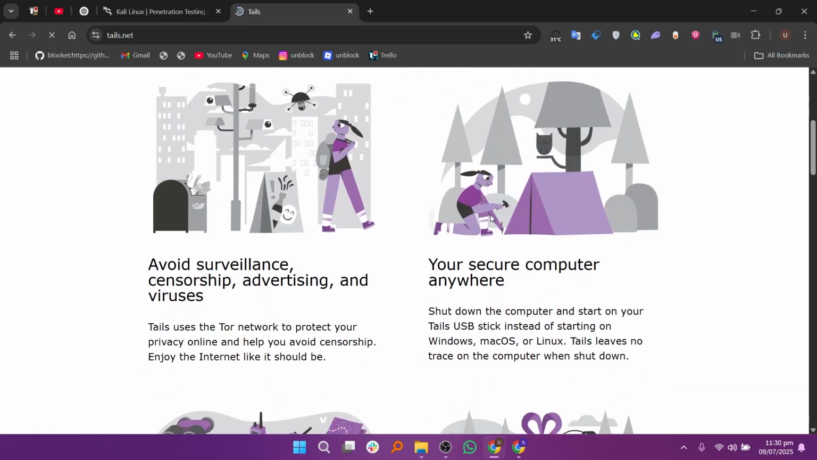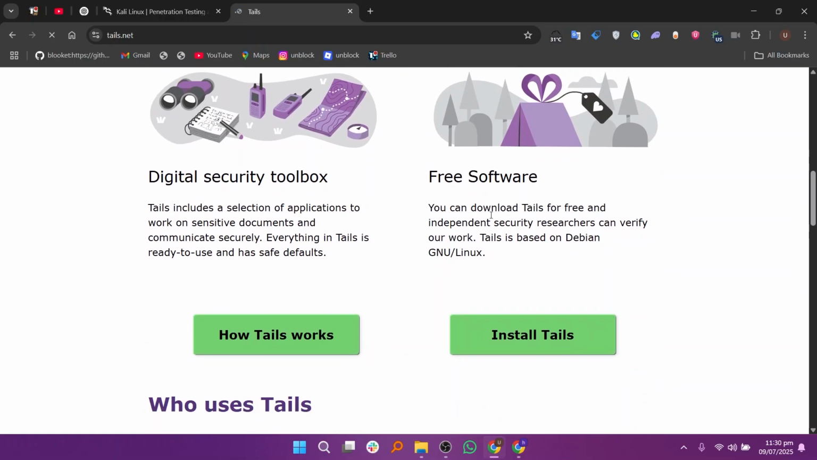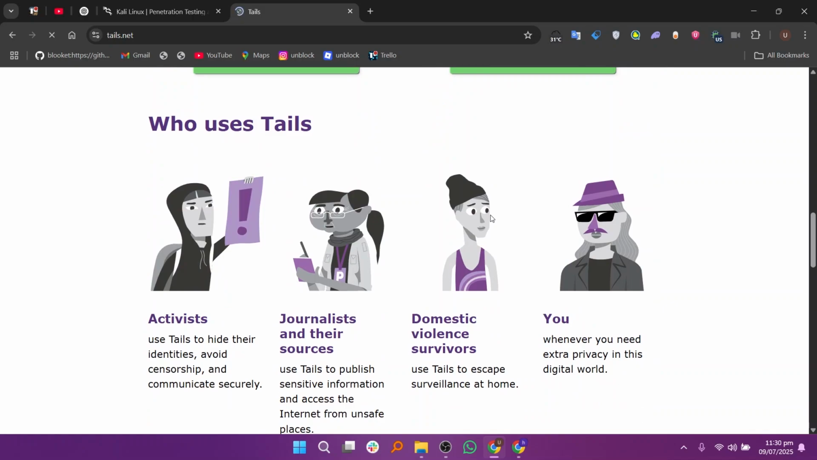Tails also includes secure tools like encrypted email, secure chat, and file encryption. It's ideal for journalists, activists, or anyone who needs to protect their identity online. However, it's not meant for hacking or running heavy software.